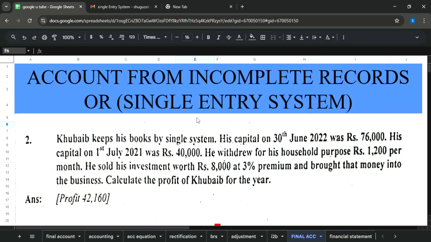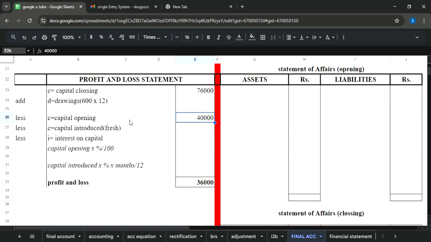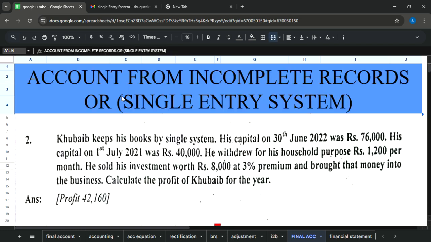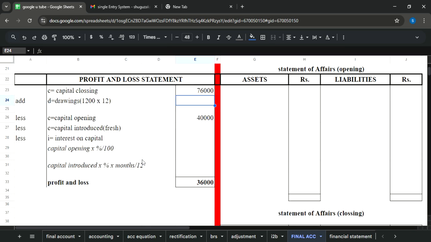Now next is he withdrew. Withdrew means these are drawings, 1200 per month. So that means you have to put 1200. This is the previous question's wording. So 1200 per month. In this way, as you know, we will always have 1 year, June 22 and June 21. So there are 12 months. So simply multiply 1200 per month by 12 to get the total amount of drawings.